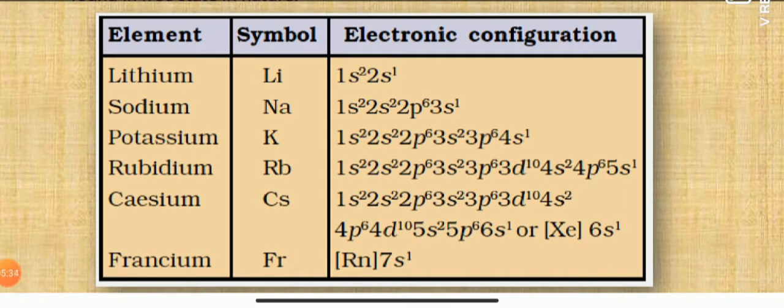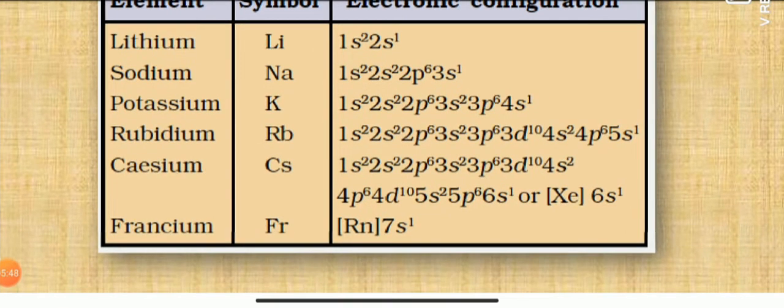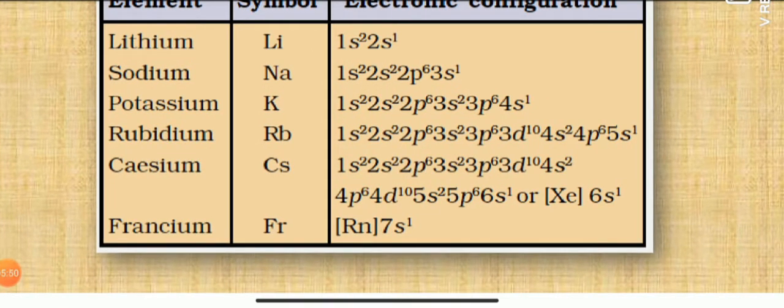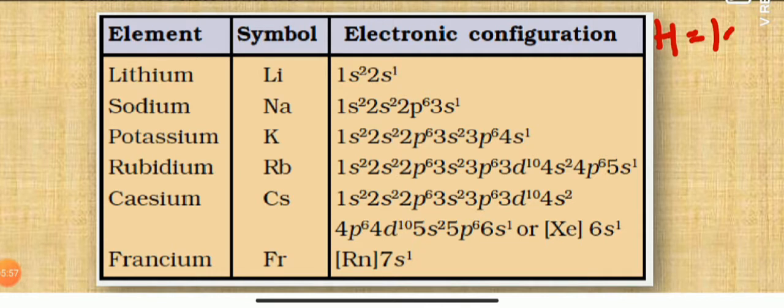So group 1 elements, that is lithium, sodium, potassium, rubidium, cesium and francium. In addition, you can also write down the element hydrogen, because hydrogen also has 1 electron in the s orbital. So I am writing here hydrogen with electronic configuration 1s1. There is only 1 electron in case of hydrogen. So the name comes out to be hydrogen, that is equal to 1s1.